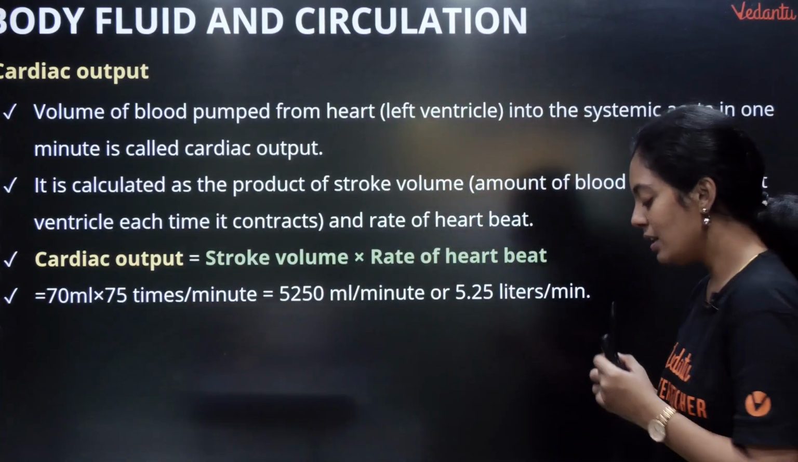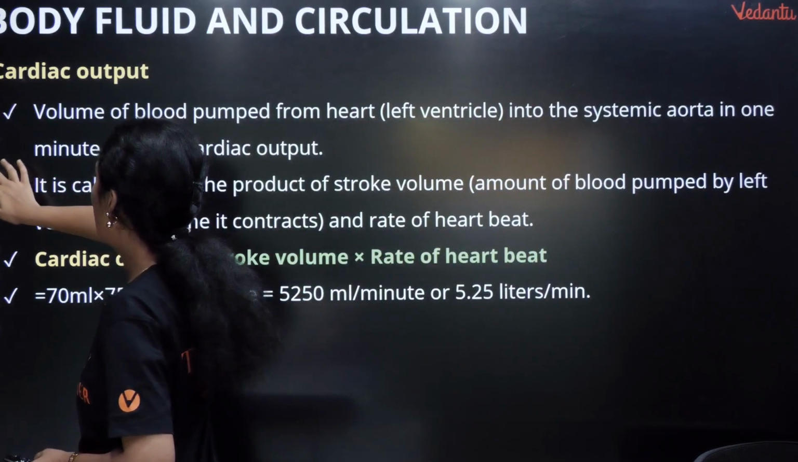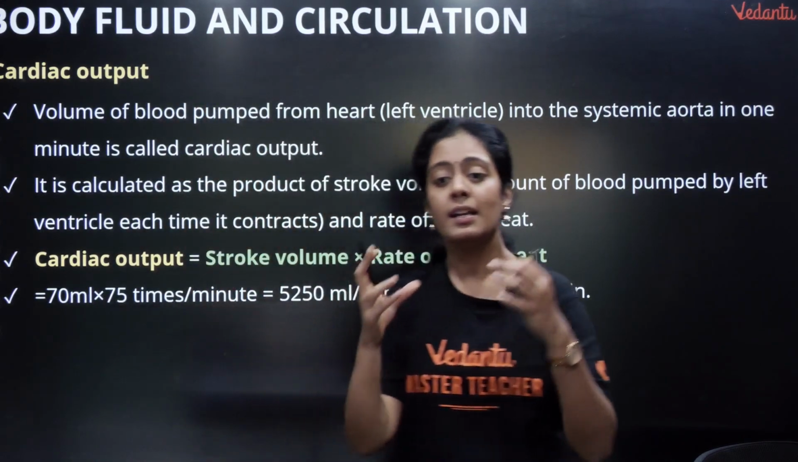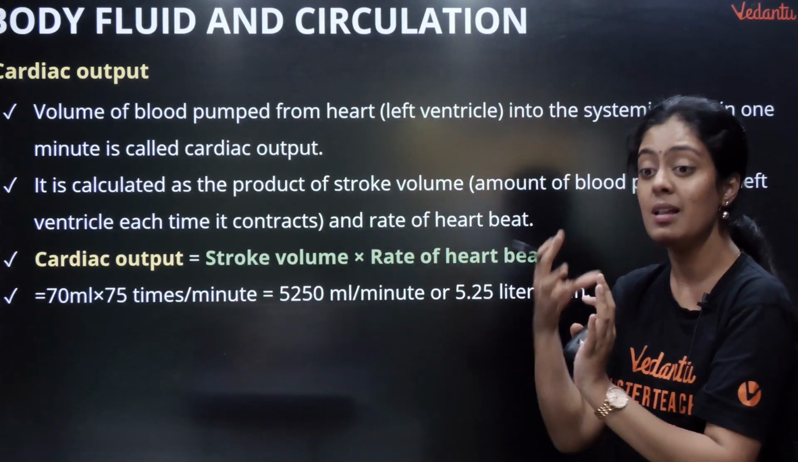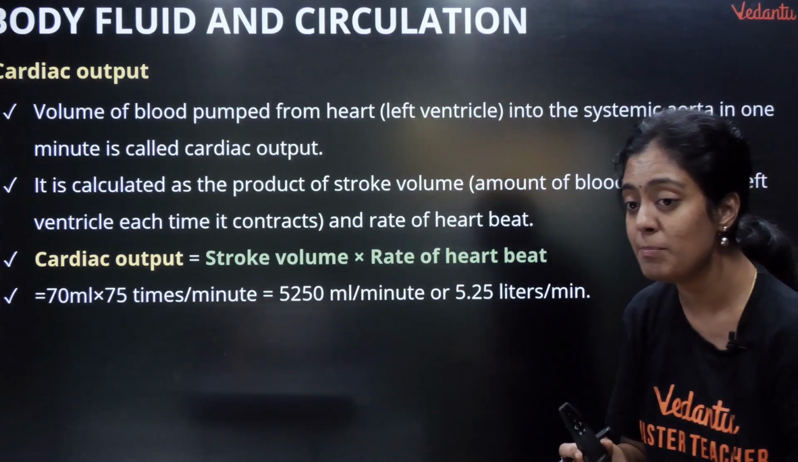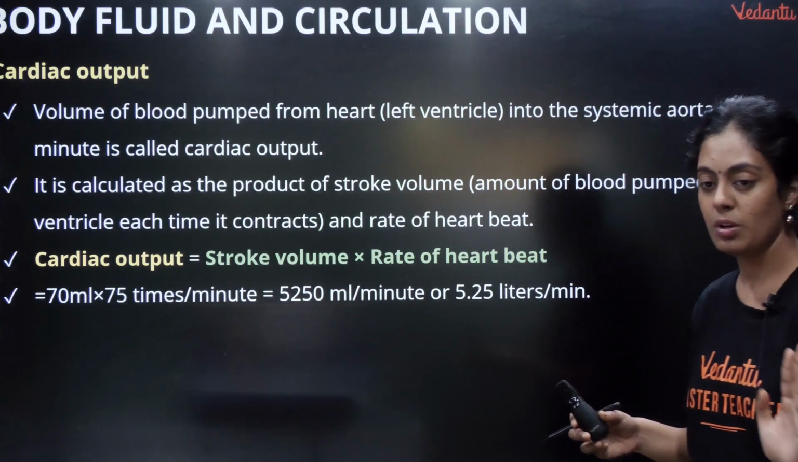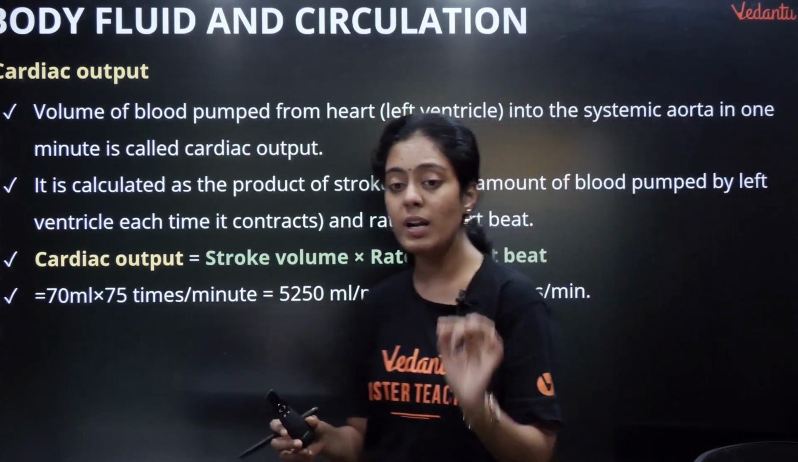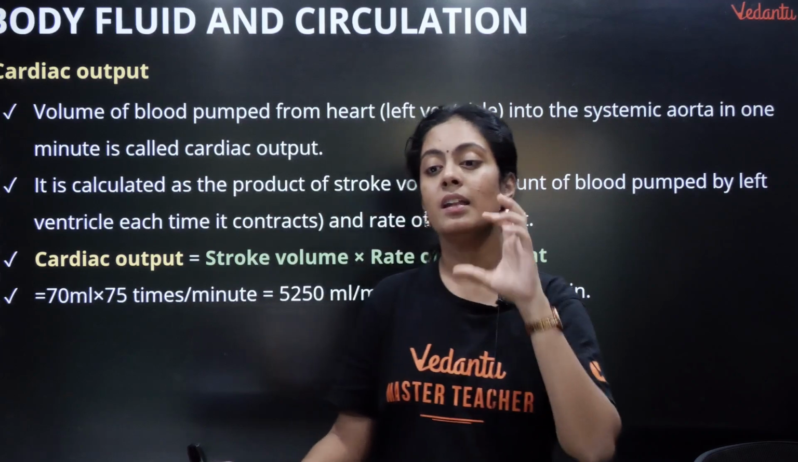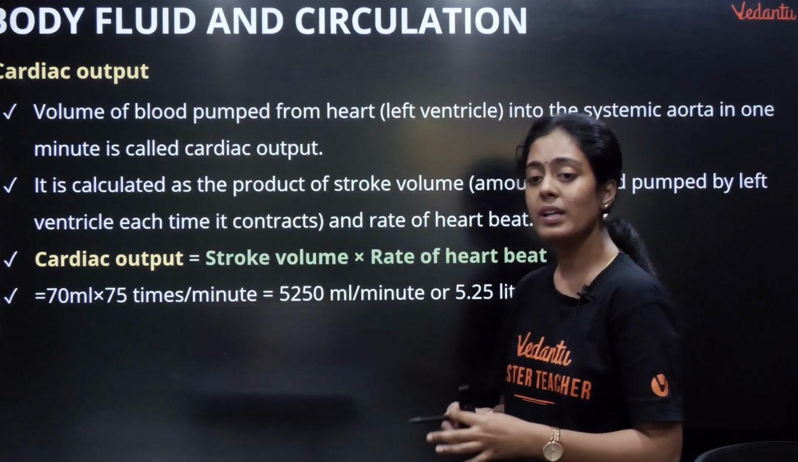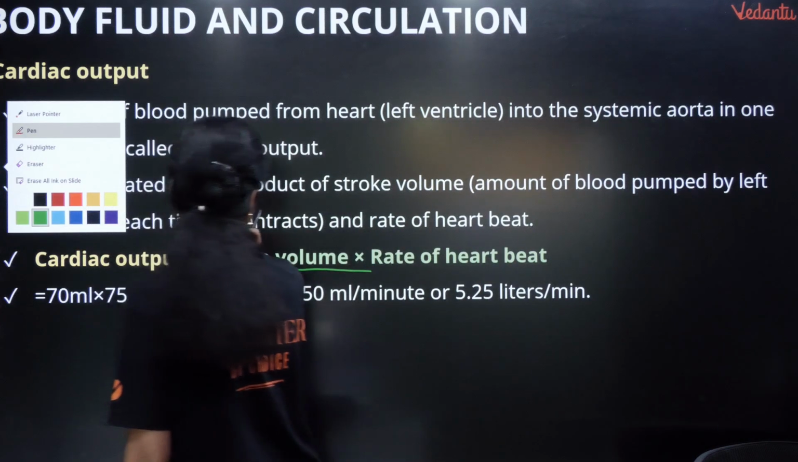Okay, now we are going to discuss cardiac output. What is this, ma'am? What is cardiac output? It is a volume of blood that is pumped from the heart, that is basically your left ventricle. We are considering your left ventricle. Why? The left ventricle is going to pump oxygenated blood into the systemic aorta in 1 minute, and this is called cardiac output. The formula is very important. In one minute, how much blood my ventricles pump is your cardiac output. Okay, so it is calculated by a formula called stroke volume into the rate of heartbeat.